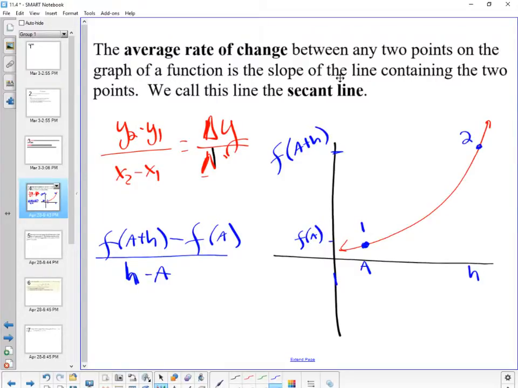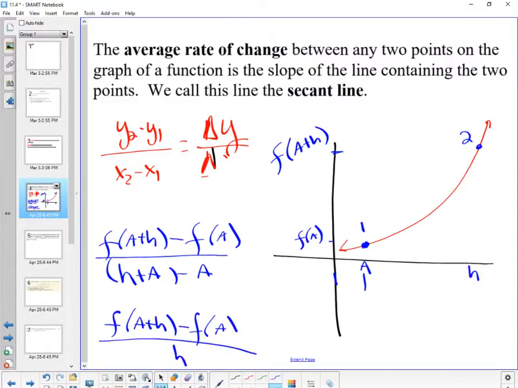This is not correct. What would this end up being, if this distance is H and this is A plus H? So this should be not just H, it should be H plus A minus A. Sorry about that. You're going to see that the A's do cancel out, right? So we ultimately have f of A plus H minus f of A over H. Cool? Do you see how it's still this idea? We're just thinking about it differently now. That fixes our problem.